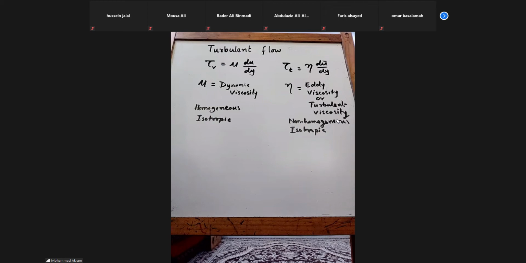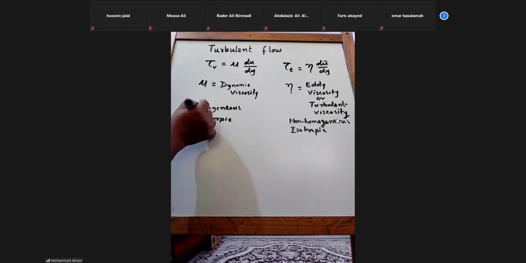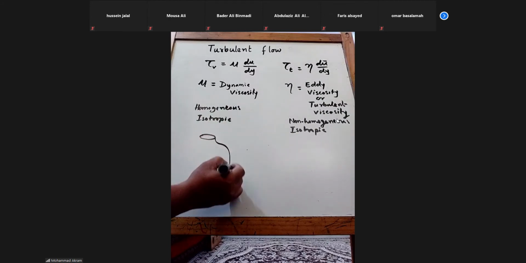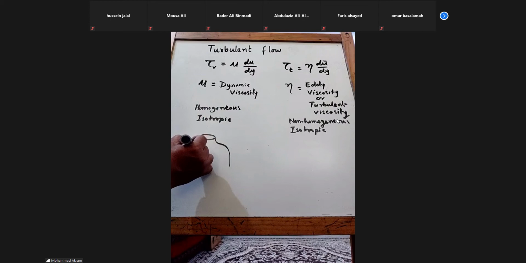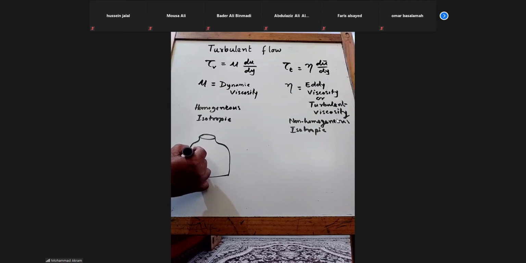What is the meaning of homogeneous? Homogeneous means the same way everywhere. For example, if you take honey, its properties will be the same everywhere.